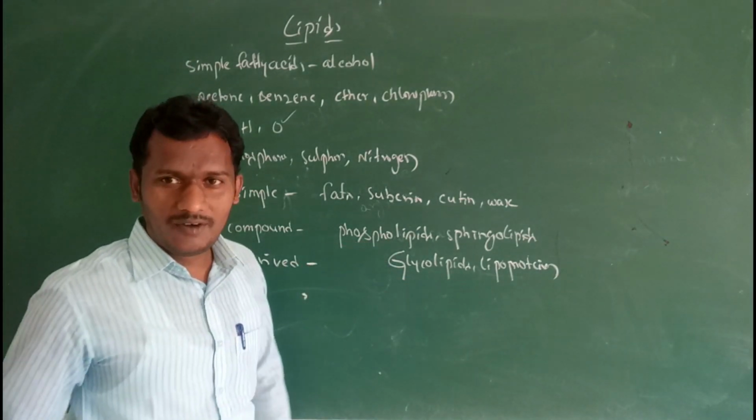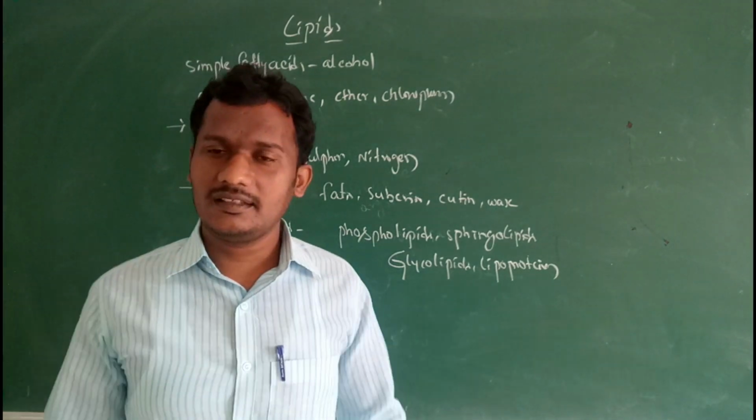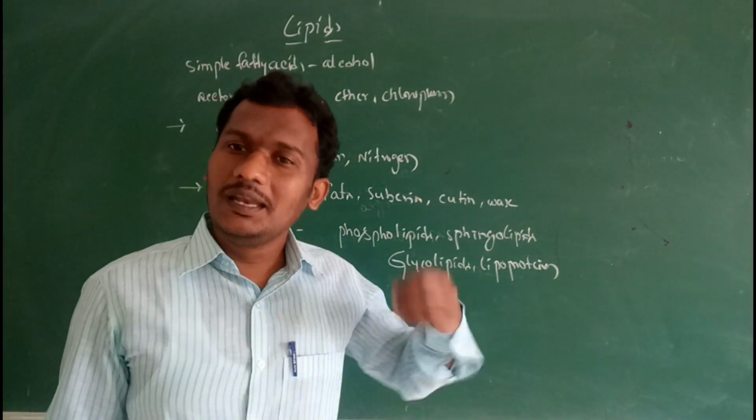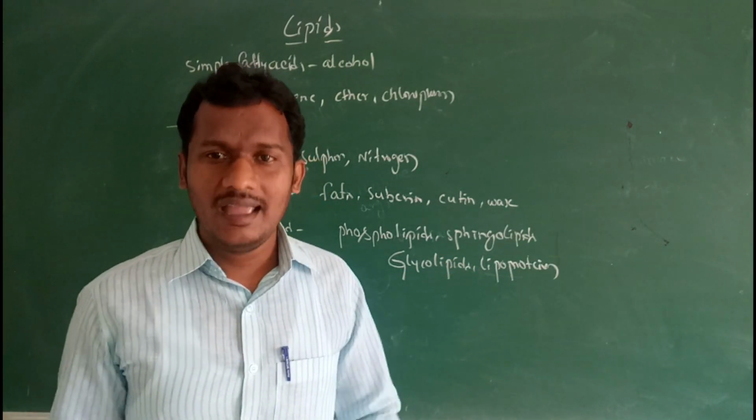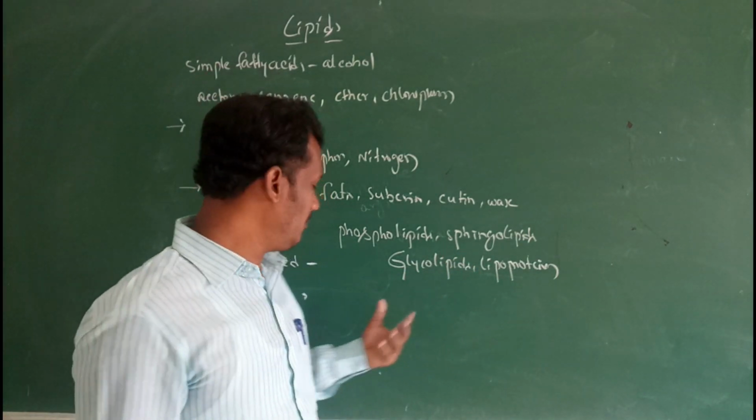Next one, derived lipids. Derived lipids are lipid-like structures, maybe derivatives of lipids.